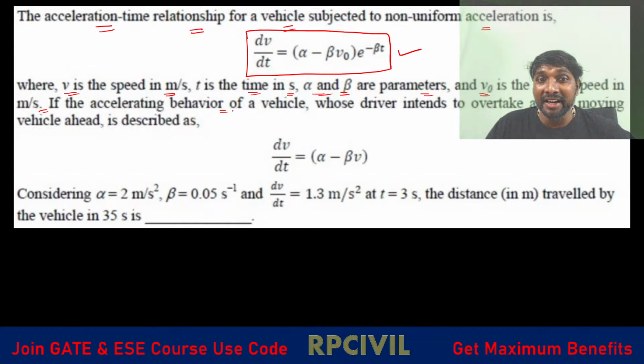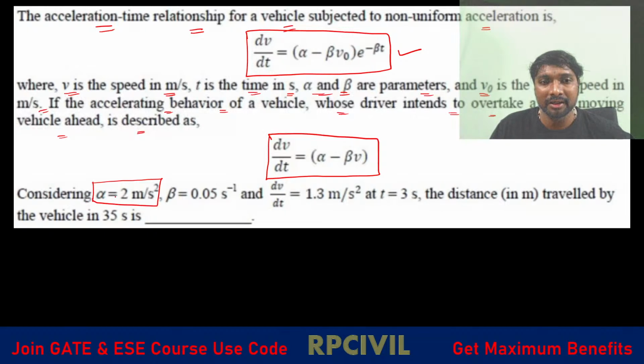The accelerating behavior of a vehicle whose driver intends to overtake a slow moving vehicle ahead is described as dv by dt equal to alpha minus beta v. Considering alpha equal to 2 meter per second square, beta equal to 0.05 second inverse.